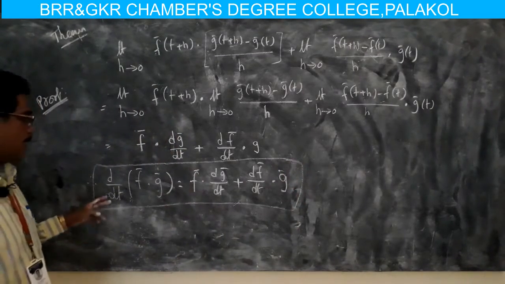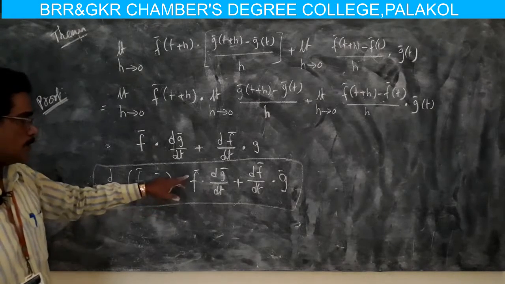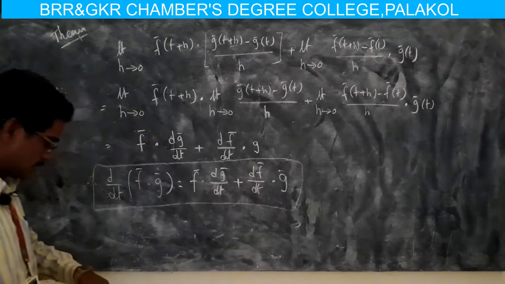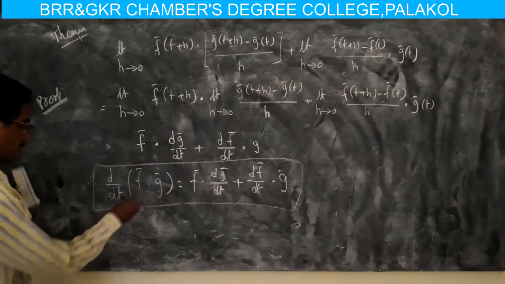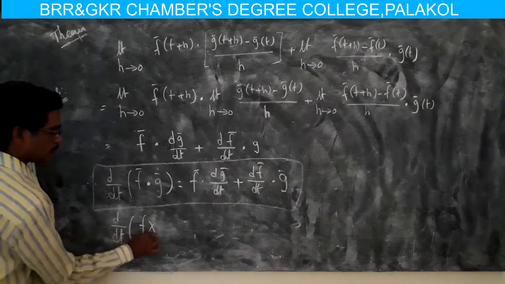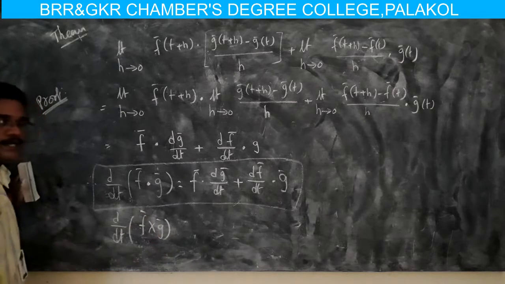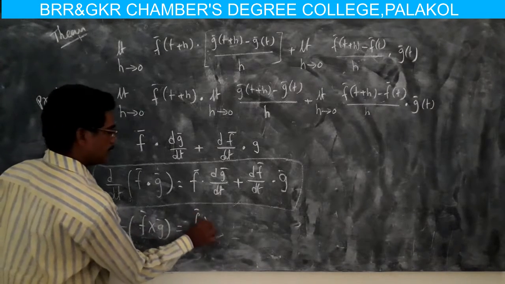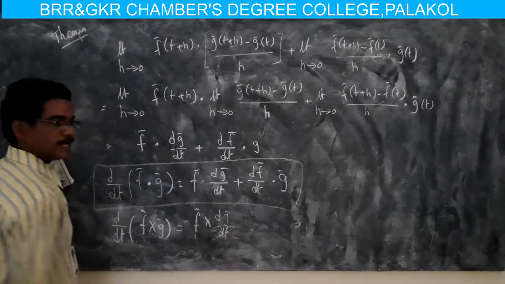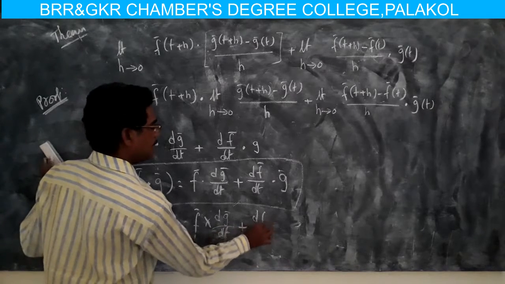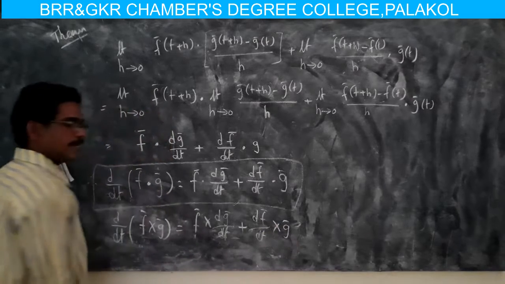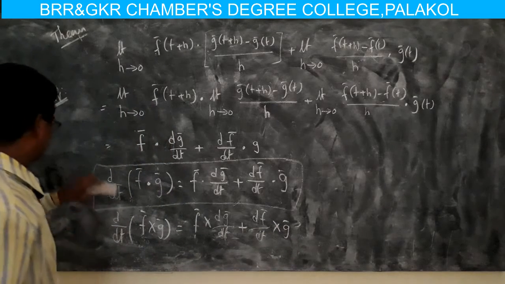So finally d/dt of f·g equals f·dg/dt plus df/dt·g. Similarly, we can prove another theorem: d/dt of f × g equals f × dg/dt plus df/dt × g. Okay.